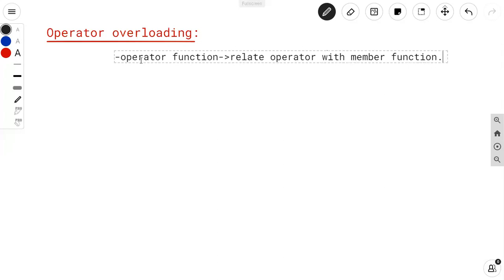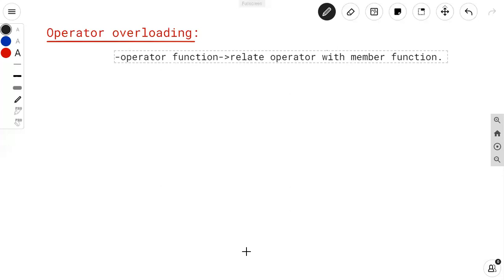When we relate any operator with a member function, then such a type of function is said to be an operator function. So first of all, we have to use the operator function in operator overloading.